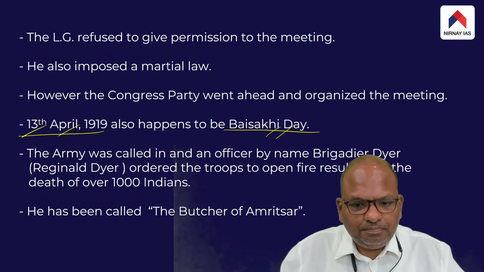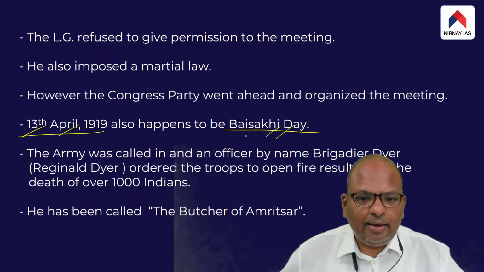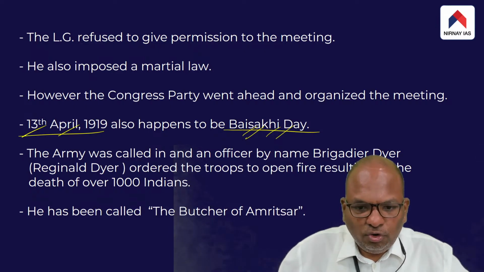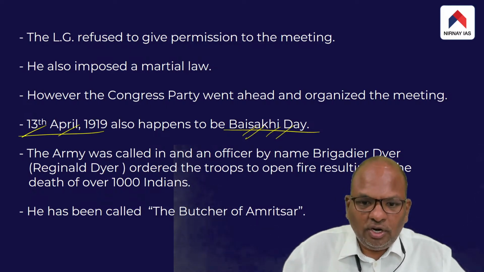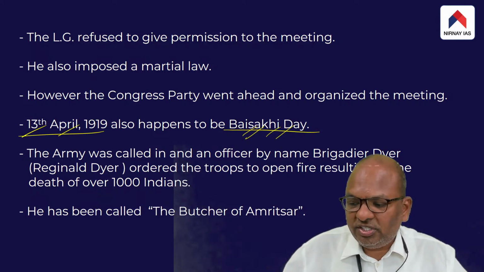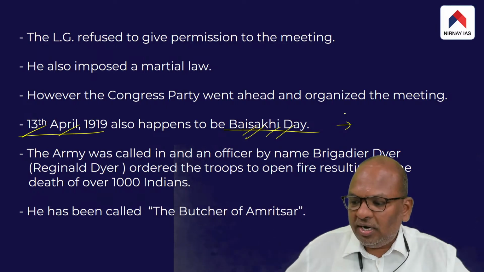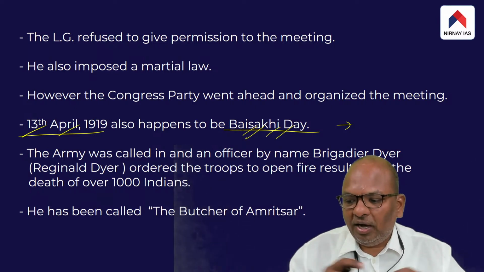The point is, 13th April 1919 happened to be a Baisakhi day. Therefore, a number of devotees started visiting the Golden Temple at Amritsar, and after visiting the temple, just out of curiosity, people started attending the protest meeting organized by the Congress Party at Jallianwala Bagh.